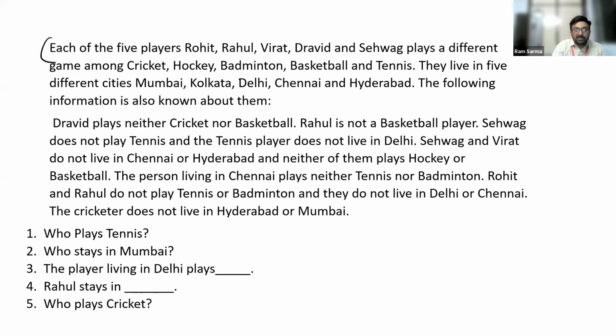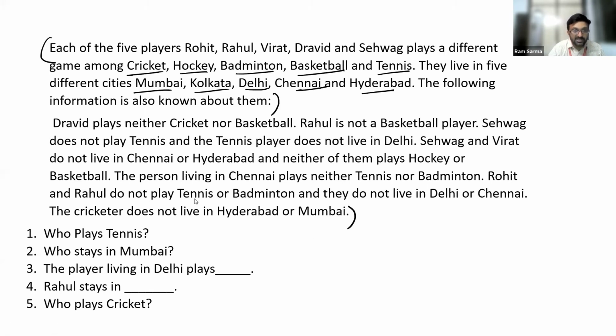There are 5 members. You are given information about 5 members. Those 5 members are Rohit, Rahul, Virat, Dravid, and Sehwag. You are given that they play 5 different games, and the games mentioned here are cricket, hockey, badminton, basketball, and tennis. They live in 5 different cities. Names of the cities are mentioned here, and you are given some additional information.